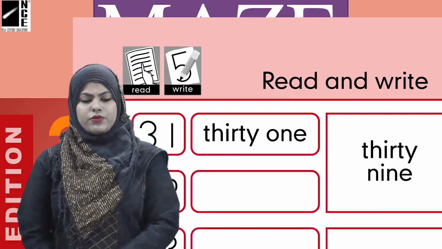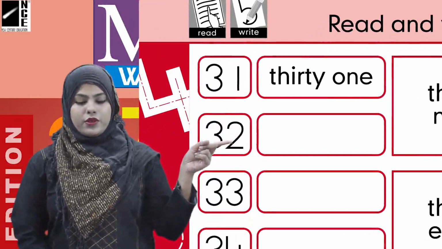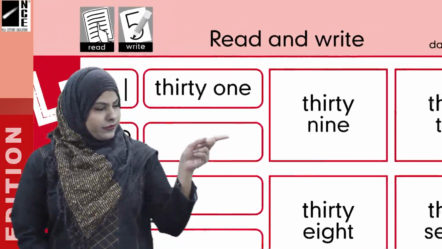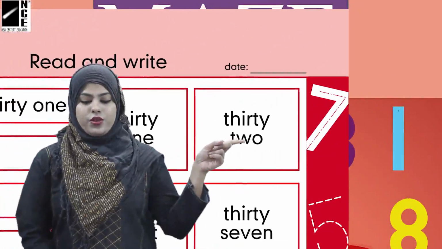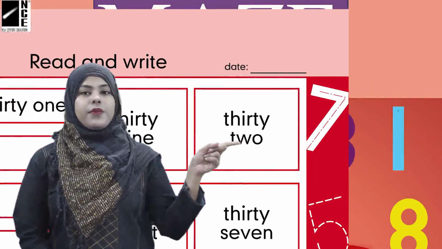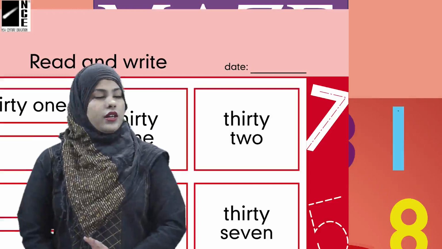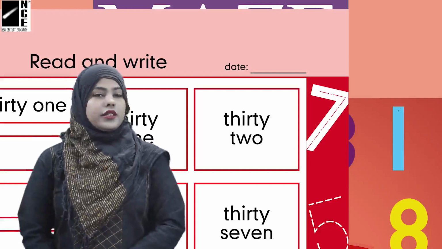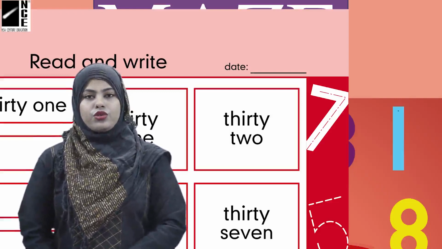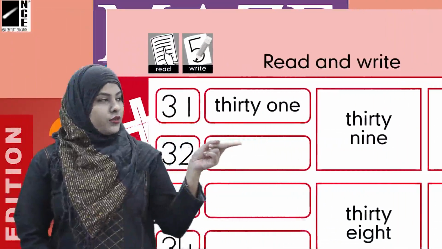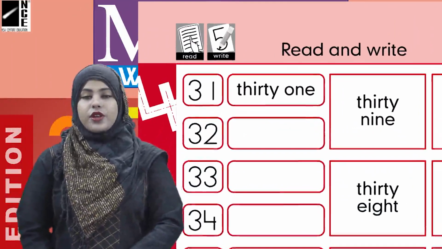Now let's see the next number, which is number 32. Let's find out the spelling of number 32. Where is the spelling? Okay, here is the spelling of 32, which is T H I R T Y, 30. T W O, 2. So we are going to write the spelling in front of the number 32. This is really simple and easy.